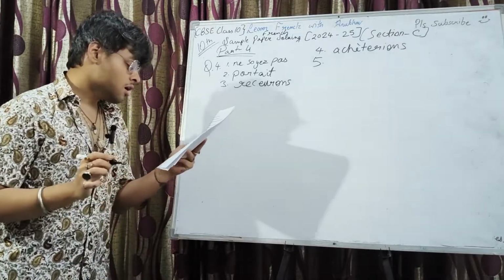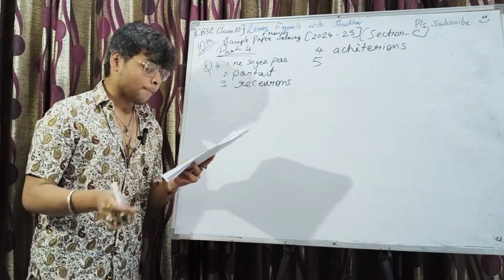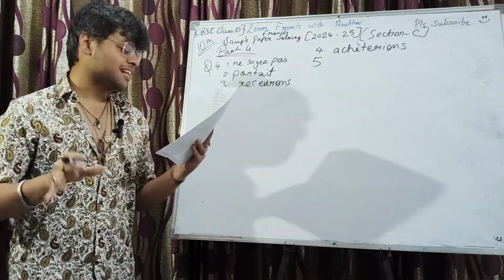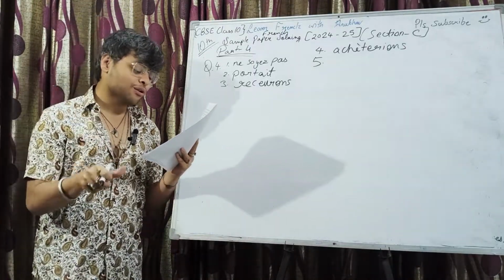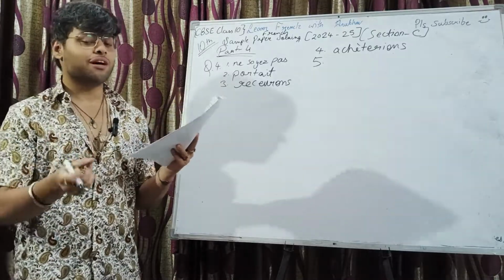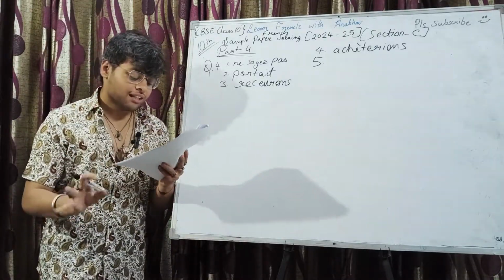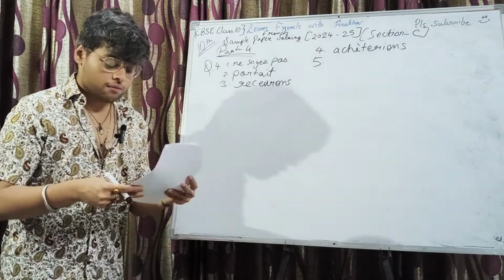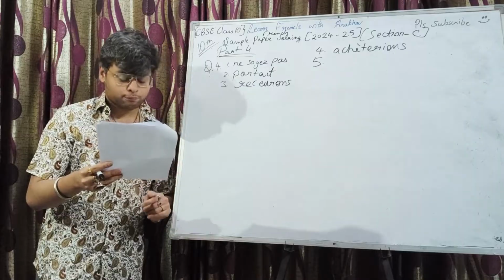Fifth one, it's interesting. Elle sortir la valise et elle est descendue vite car elle était en retard. She took out the suitcase and she came down very fast because she was late. Sortir is the verb.